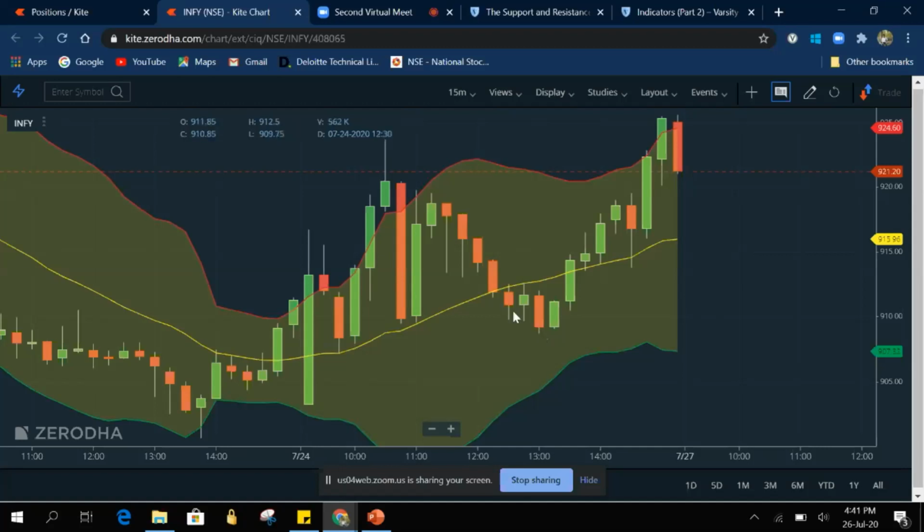But it started coming down only up to here. So again we have a green candle. Now it is a sign of moving upwards. So here we will exit. We will not wait for this green line now.